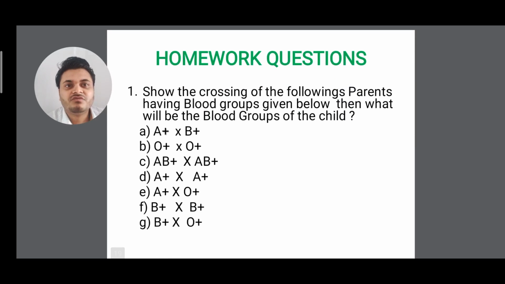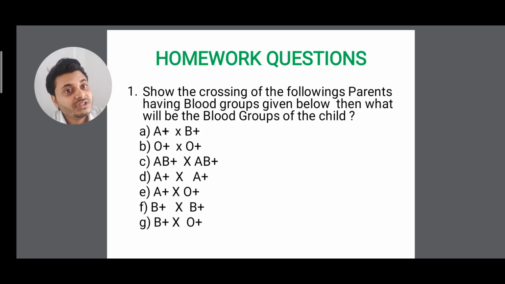Now students, these are homework questions, so you have to do all of this. Show the crossing of the following parents having the blood groups given below, then find the blood group of the child. These A, B, C, D are the parents' blood groups. First, cross A blood group and B blood group. Second, cross O and O. Third, cross AB. Fourth, cross A and A. Fifth, cross A and O. Sixth, cross B and B. And seventh, cross B and O.